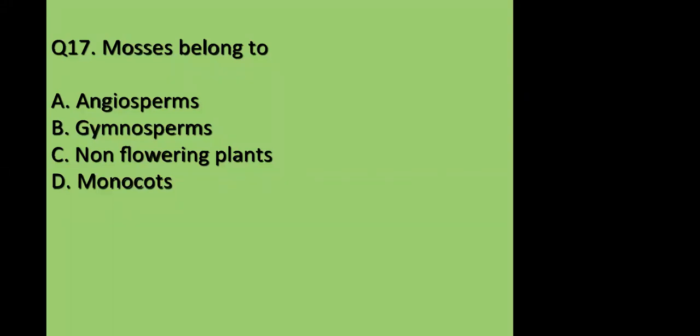I have a question. Yes. What is the difference between angiosperm and gymnosperm? In angiosperms, the seeds are enclosed in the fruit, whereas in gymnosperms, the seeds are naked. They are open. That is the main difference between angiosperms and gymnosperms. Okay, thank you.